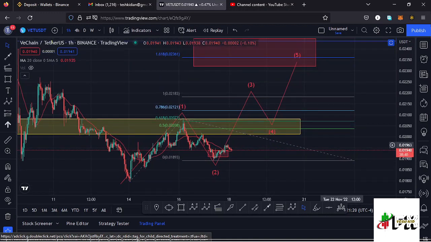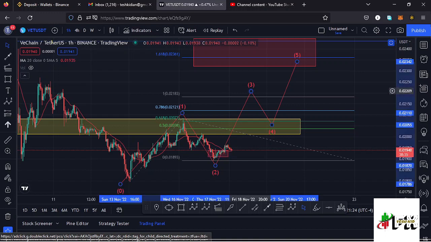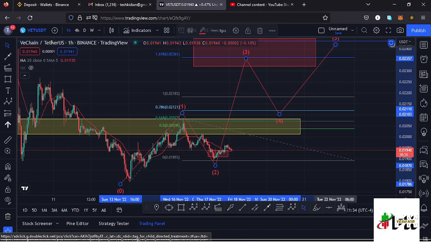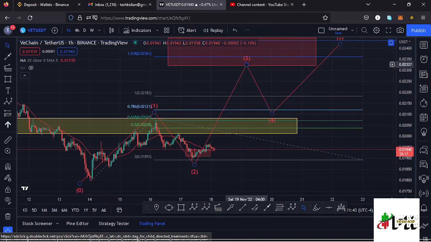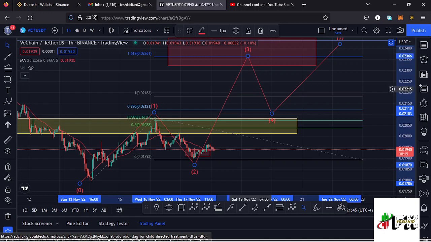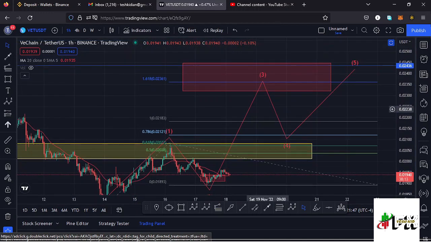So there's a possibility that Vechain might give us a bit of a bounce to the upper side in the formation of this higher Elliott wave count 3 to get us back to around the $0.0323 mark. So that is the primary scenario that I'm expecting to play out here on the Vechain chart, because we have seen the low of this wave 2 over here. We expect an impulsive movement to the upper side in the formation of that higher Elliott wave count 3 to fully maximize the formation of that higher Elliott wave count 4 before we expect even lower prices in the formation of a higher Elliott wave count 5.